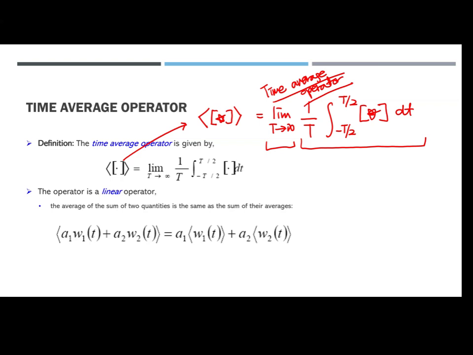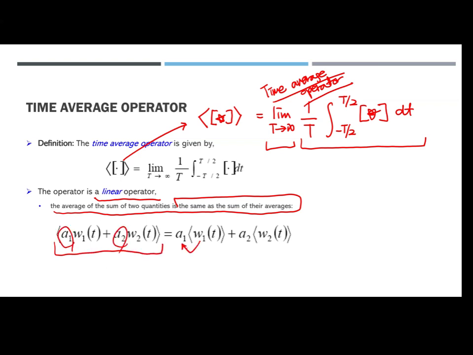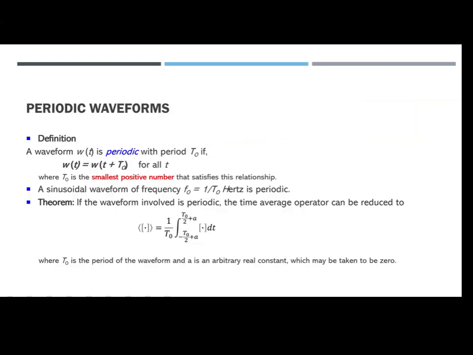That operator has the characteristic of a linear operator. The average of the sum of two quantities is the same as the sum of the averages. Same thing like this one: a sub 1 and a sub 2 are constants, so they can go outside. So for the received signals w sub 1 of t and w sub 2 of t, definitely we're going to apply the time average operator to each received signal, the same function.